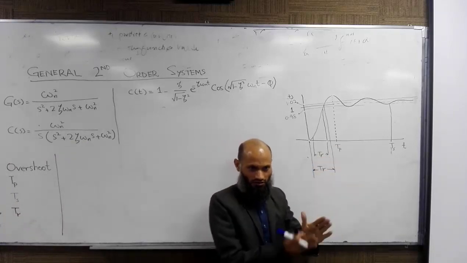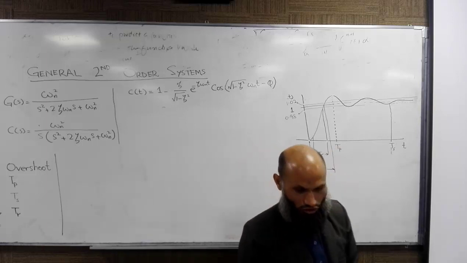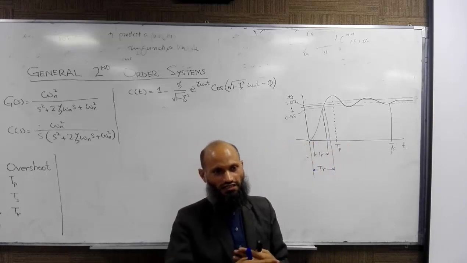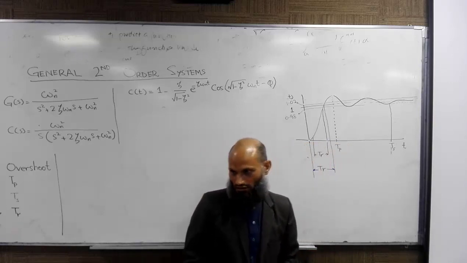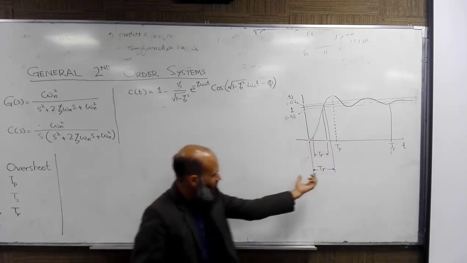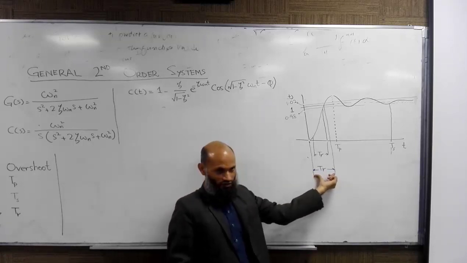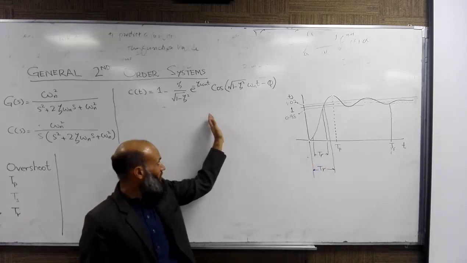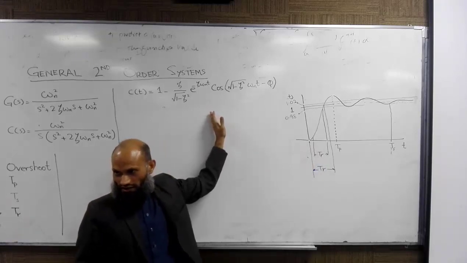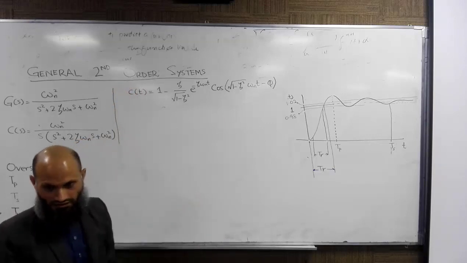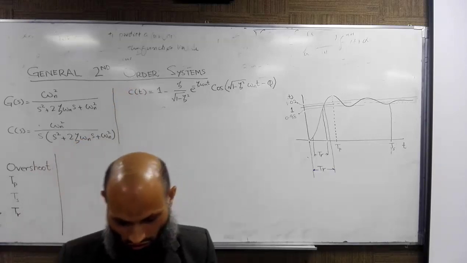However, both the times will be close to each other, and both give us the same information, that is, how fast is the response. So if we use this definition of rise time, our work is greatly simplified. That is, we shall simply substitute C of t equal to 1, and then the rest of the job is quite easy.